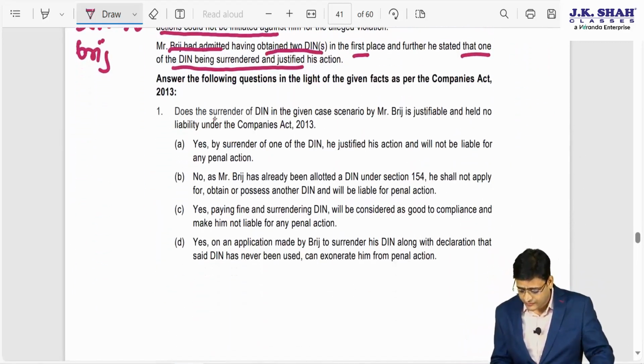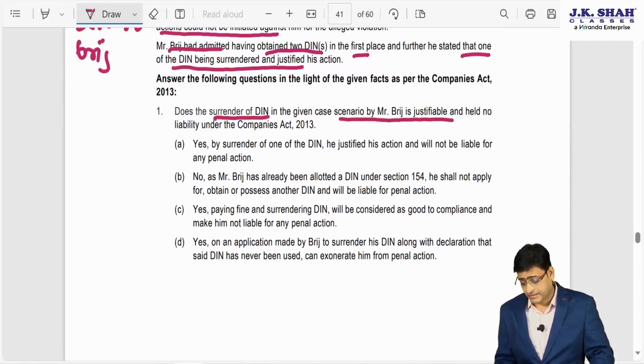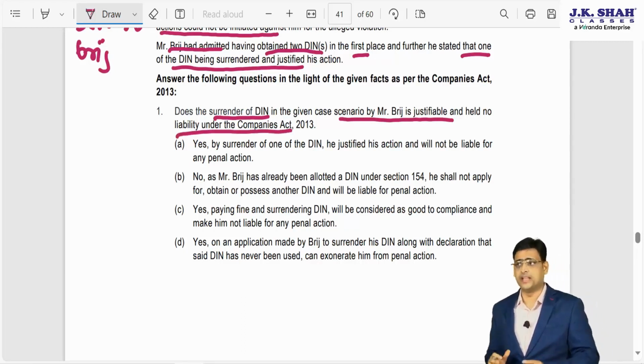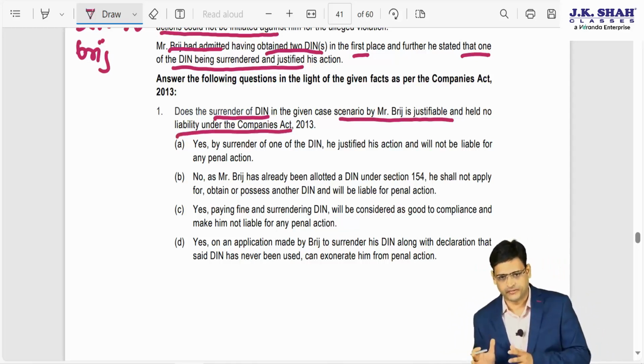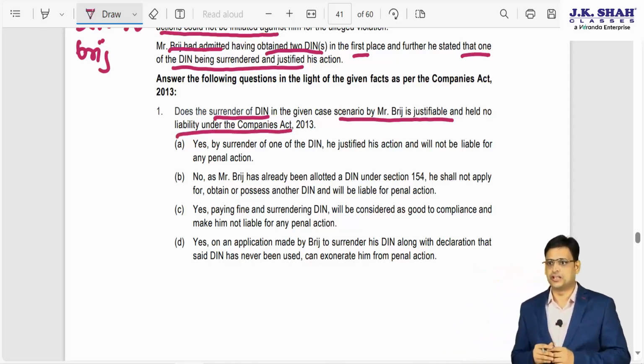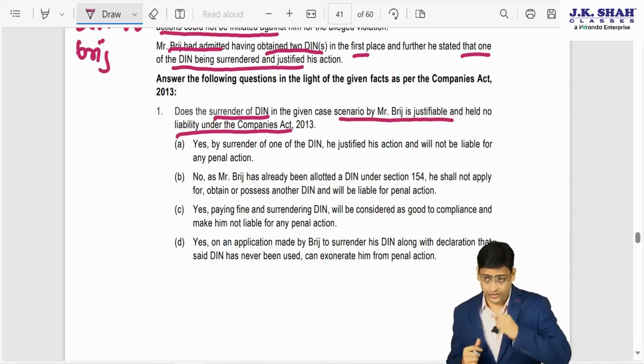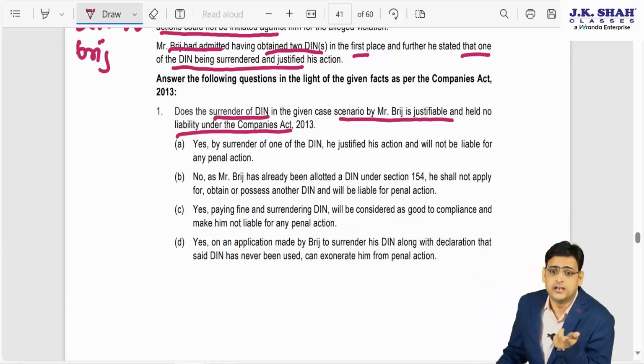Does the surrender of DIN in the given case scenario by Mr. Bridge justify it, and does he have no liability under the Companies Act? So tell me, if you have already held more than one DIN for a certain period of time, in that situation, since you have surrendered the DIN, will you be relieved from the penalty? See, it is like that, I'll tell you.